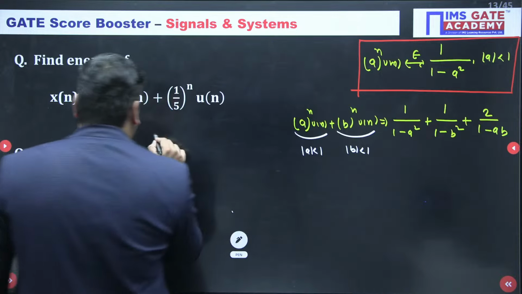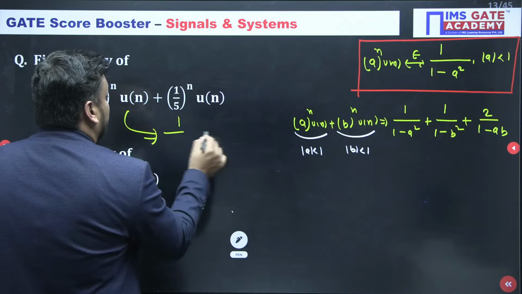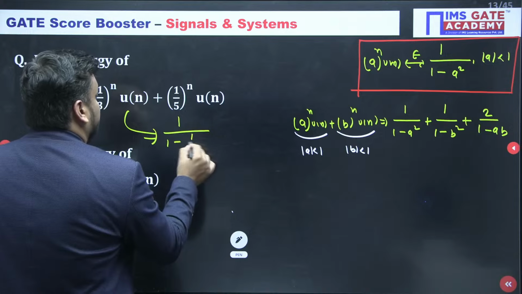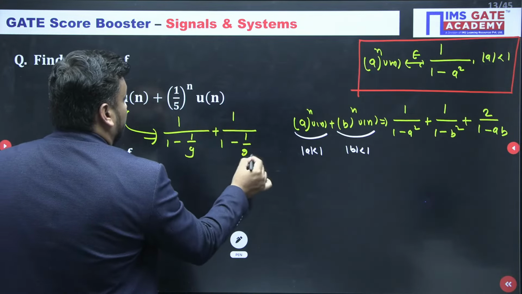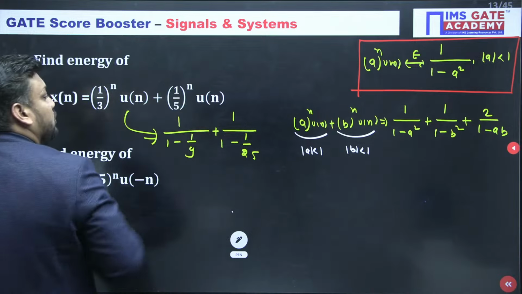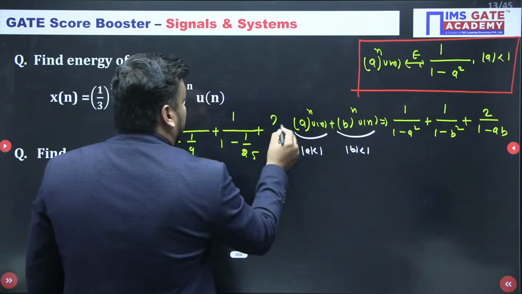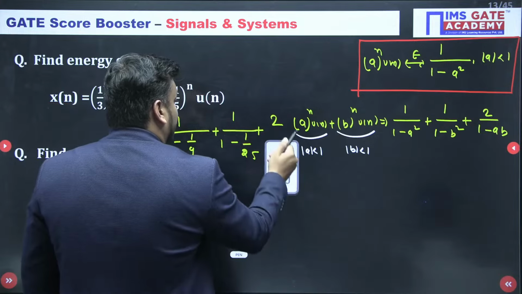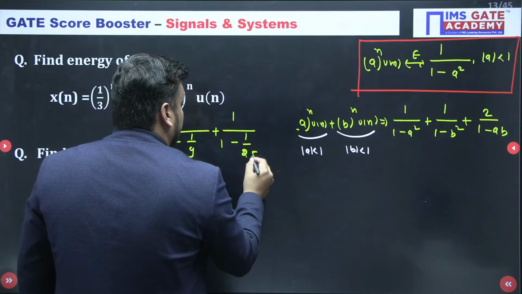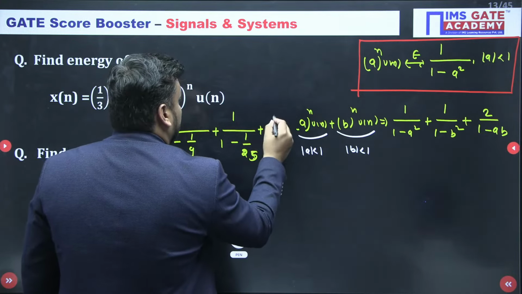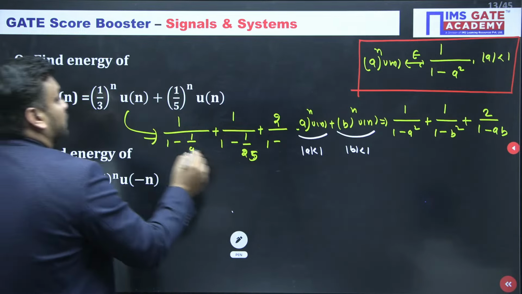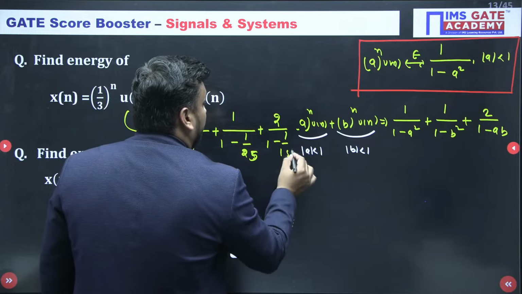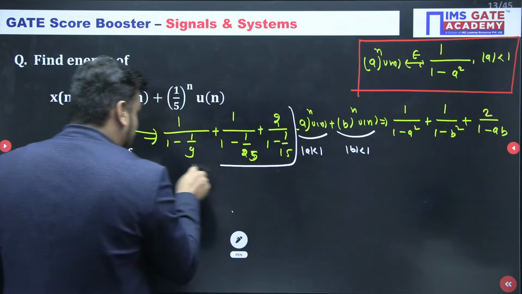So I am just writing the answer here to save time. Answer is 1 upon 1 minus a squared, it means 1 by 9, plus 1 upon 1 minus b squared, which is 1 by 25, because the b value is this, and plus twice upon 1 minus ab. Many students I know make the mistake only for the last term. Here ab means 1 by 3 times 1 by 5, so 1 by 15. So this is nothing but your final answer.